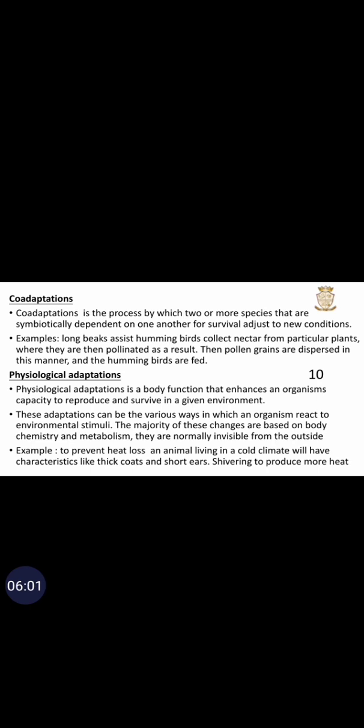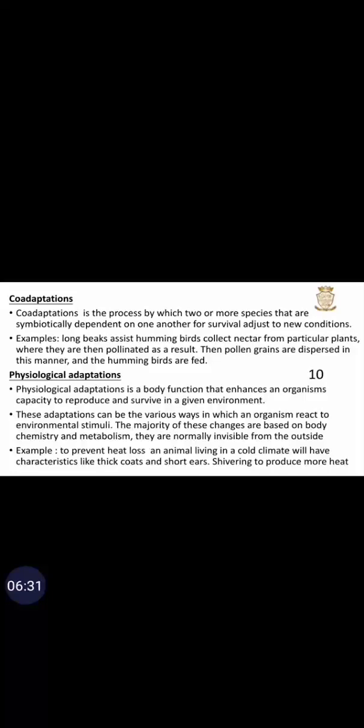Co-adaptation: the process by which two or more species that are symbiotically dependent on one another for survival adjust to new conditions. Example: long beak assistant, hummingbirds collect nectar from particular plants where they are pollinated. As a result, pollen grains are dispersed in this manner. The hummingbirds are fed.